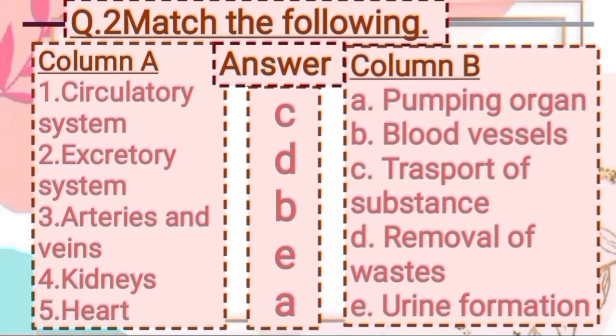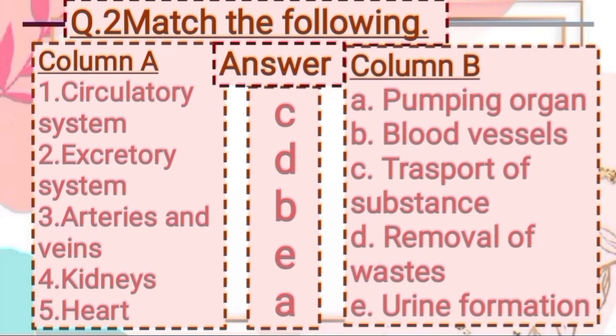Now fourth from column A is kidneys. So as you know, the formation of urine takes place inside the kidneys. So answer is option E, urine formation.